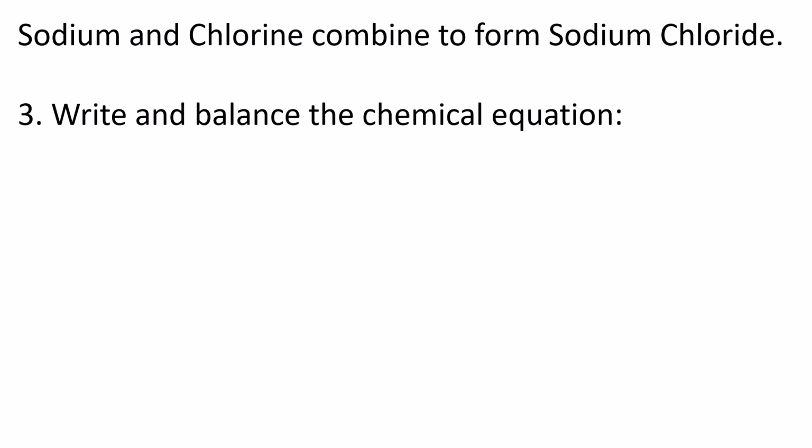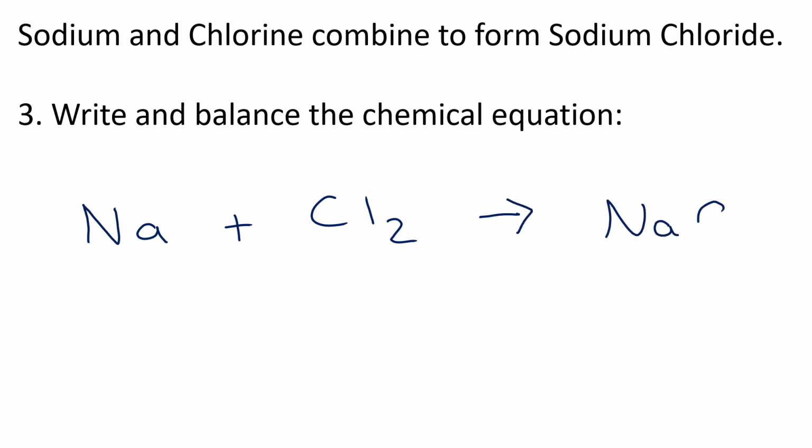So now, same thing, but now they say write and balance. We already wrote it in the previous step, so I'm just going to write Na plus Cl2. Remember, Cl2 is a diatomic, goes to NaCl. So that's what I had before. Okay, now I need to balance.